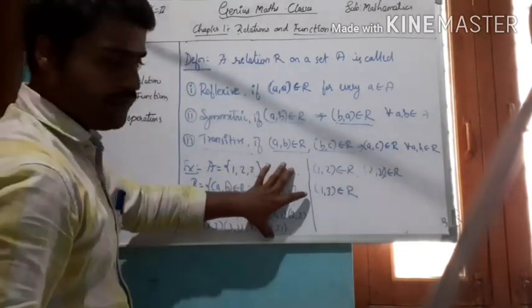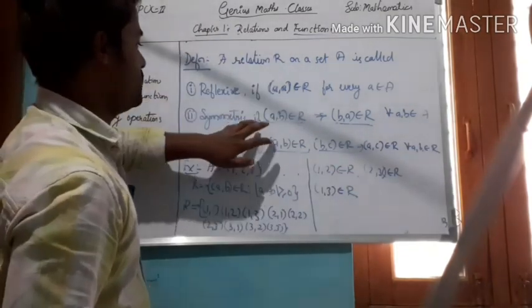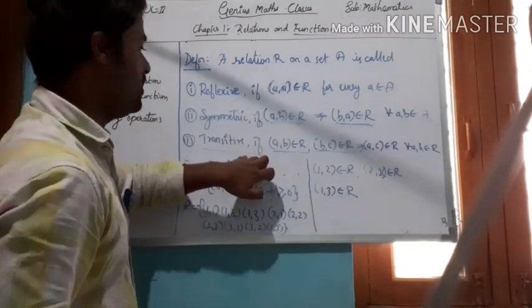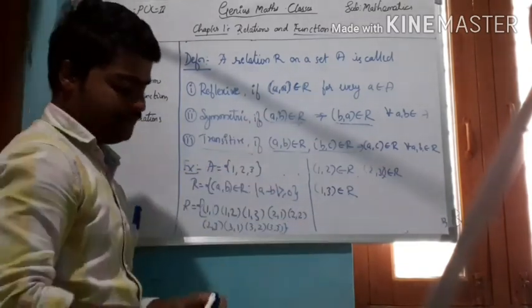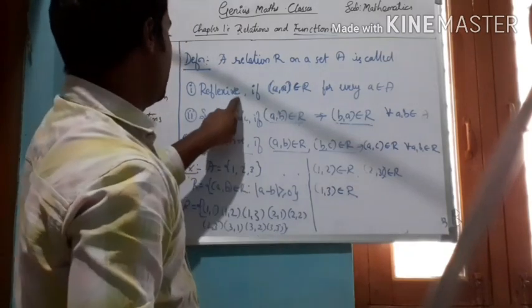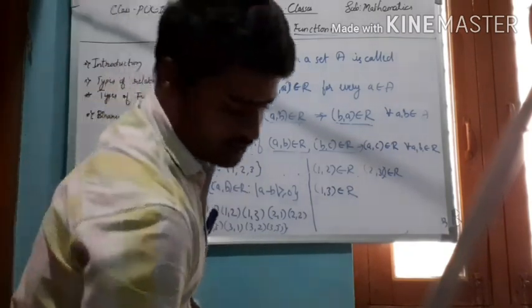This is the example which satisfies reflexive relation, symmetric relation and transitive relation. So this is about all reflexive, symmetric and transitive relations.